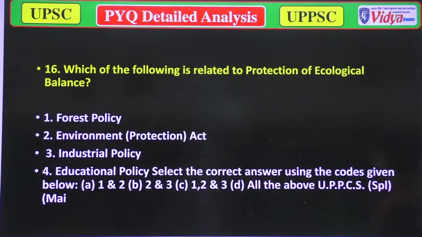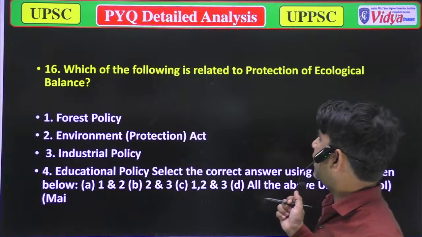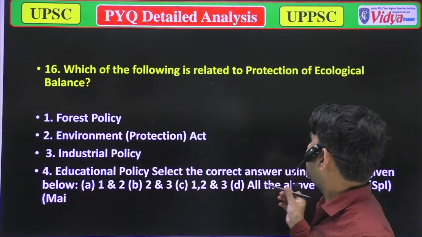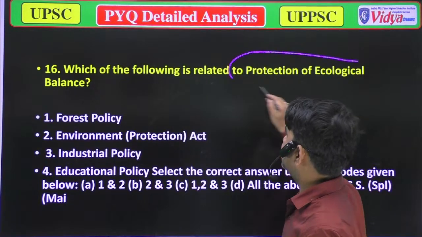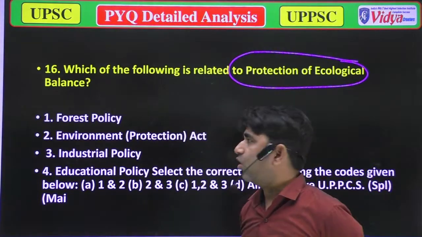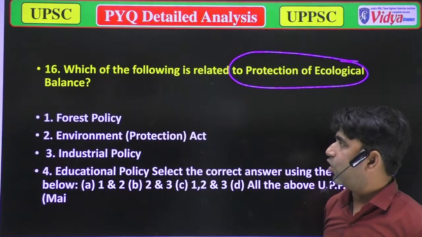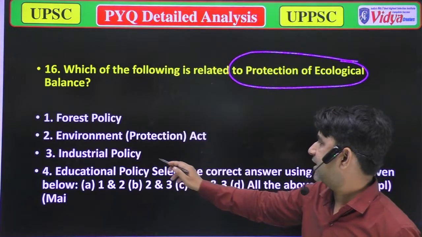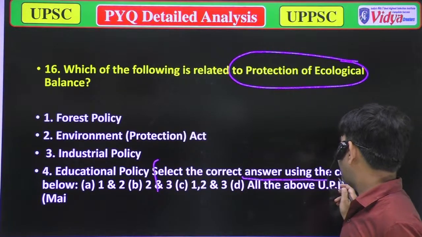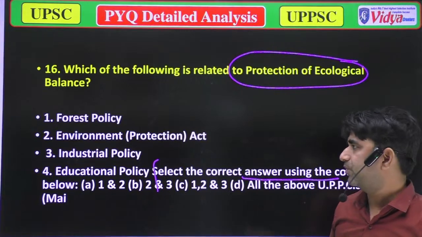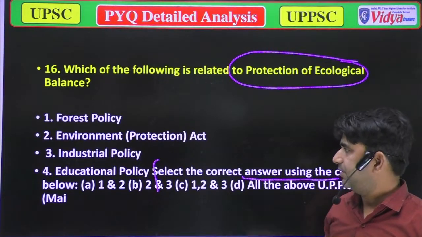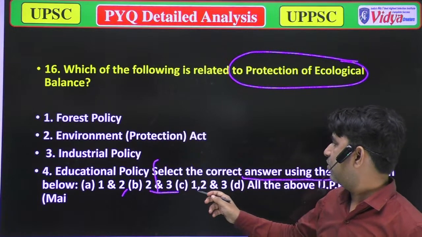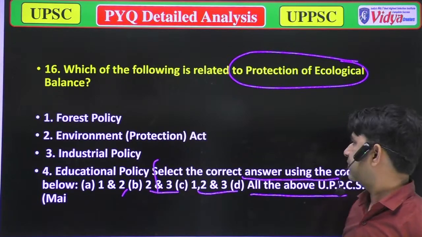There are some printing mistakes, I hope you will ignore them. Which of the following is related to the protection of ecological balance? Option A, forest policy. Option B, Environmental Protection Act. Option C, industrial policy. And option D, education policy. We have to select the correct answer by the codes given below. Option A, 1 and 2 are correct. Option B, 2 and 3 are correct. Option C, 1, 2 and 3 are correct. And option D, all of the above. It was asked in UPPSC.